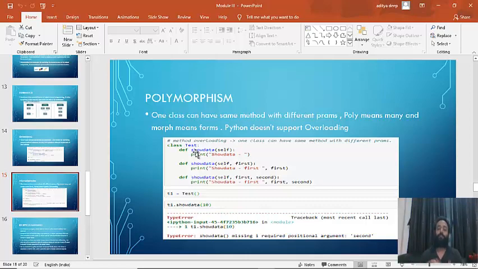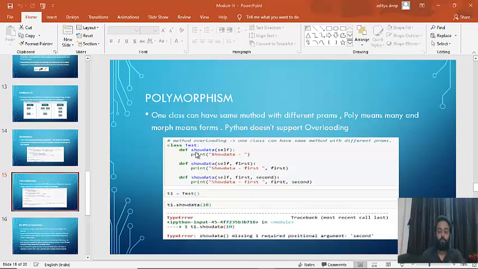So to run this code, we always need to pass two arguments, and self will go automatically. So at least we have to pass two arguments to run this code snippet. That's why overloading is not supported by Python, but if you try to create an overloaded function, it will work, but it will give you an error when you try to call that method. It will only call the last method defined inside your code snippet.